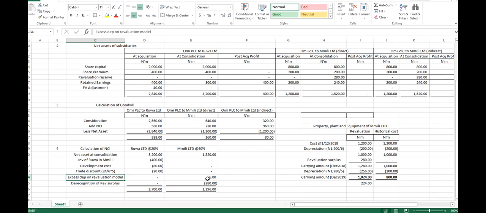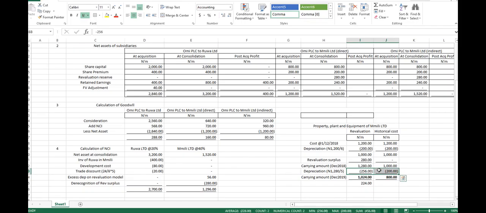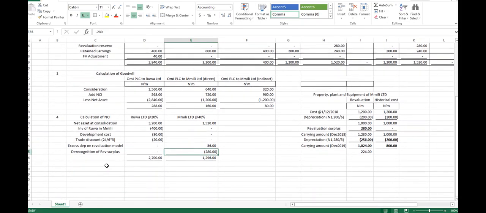Now we have a depreciation on revaluation that has been an excess of 56 million in the financial position. So now that depreciation, we need to bring it back because depreciation is usually deducted in the financial position. So we added it back, and also revaluation surplus has been included. We need to remove it as well, right? So that's it. So what is our NCI now?